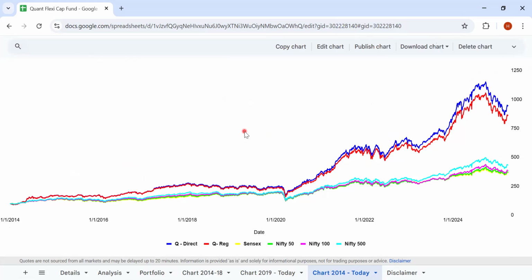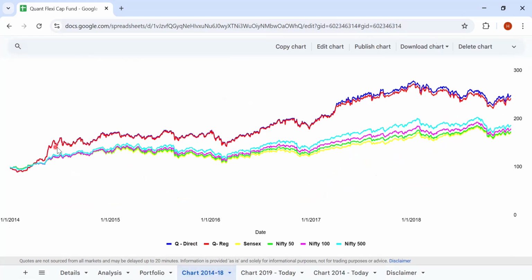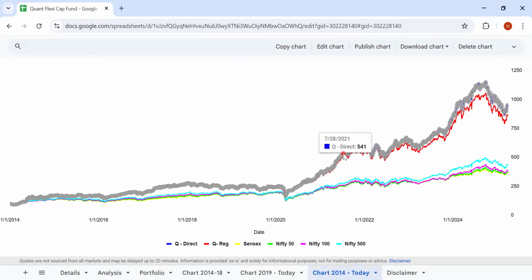Because even on the 2 year horizon, if you look at 2014 to 2016, right? It was pretty much flat, right? So what if you end up in this flat area? At that point of time, investors usually lose faith and they move on to a different fund. So any fund, any equity investment, you have to invest for a longer time horizon only.